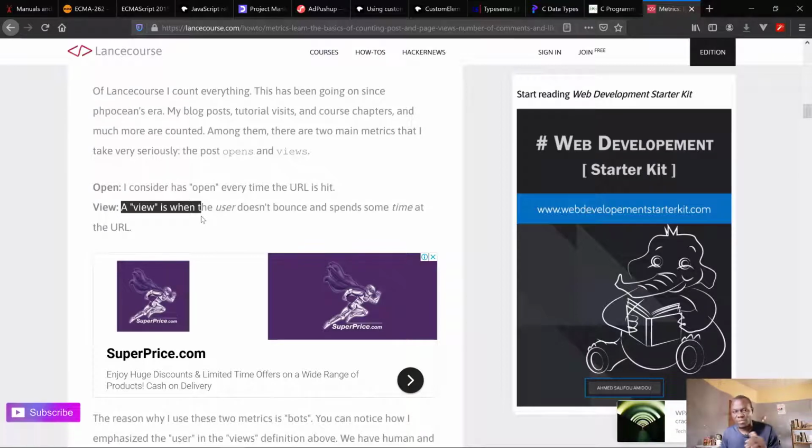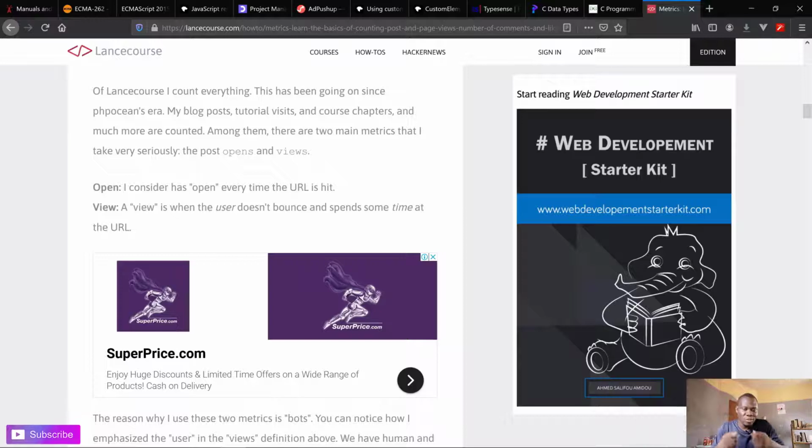If you spend a few minutes, just like in solution A, where we check if you've been on the page for maybe 2 minutes. But this time, instead of hard coding the 2 minutes, the time is automatically calculated based on the size of the article. I think that's the beauty of solution B.